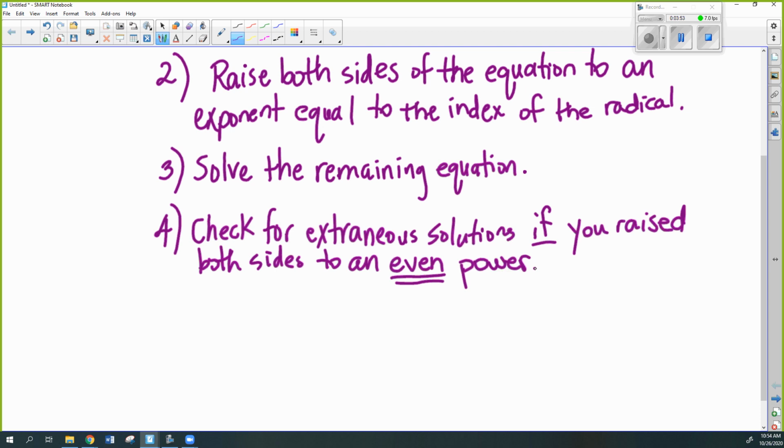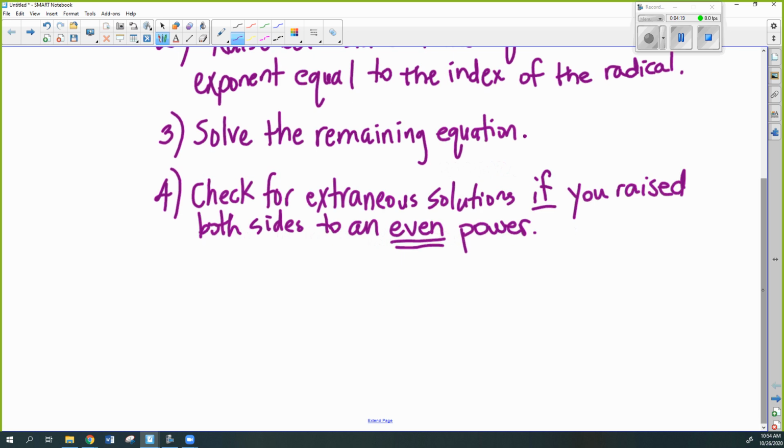So that means if I had to square both sides or raise both sides to the 4th, 6th, 8th, whatever, then I have to check my solutions. If I raise it to an odd power, I don't ever have to check. Any questions on the process? Obviously, it'll make more sense when we apply it to something.